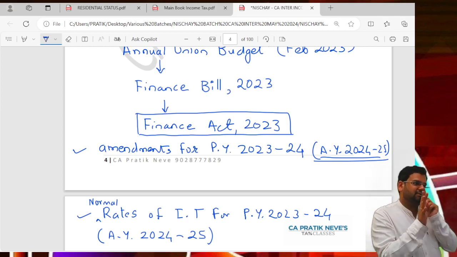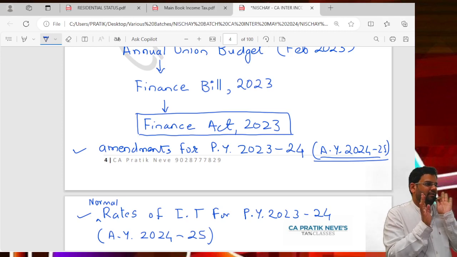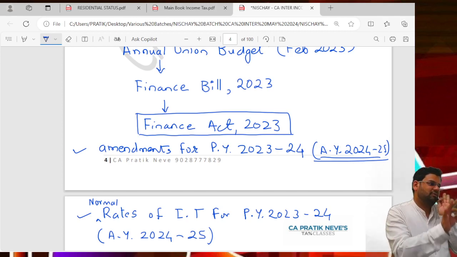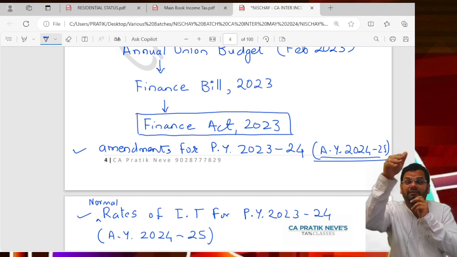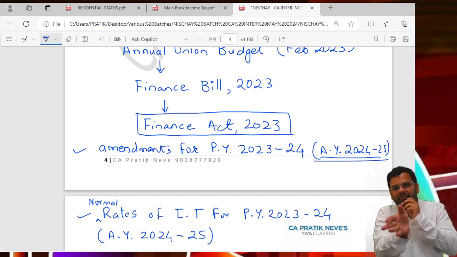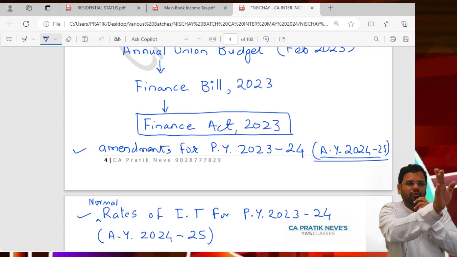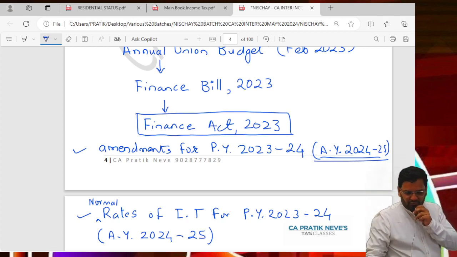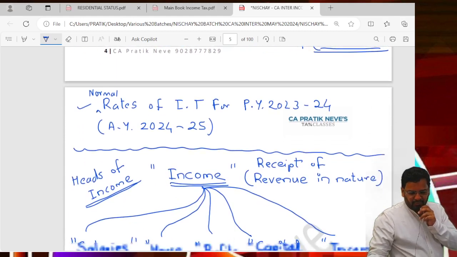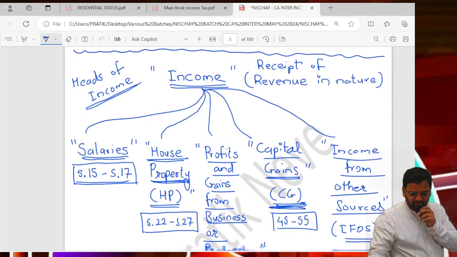Anyways, right now what we are learning? Finance Act 23, amendments made up to Finance Act 23. AY 24-25 relevant to PY 23-24. Bus. Understand the position right now.